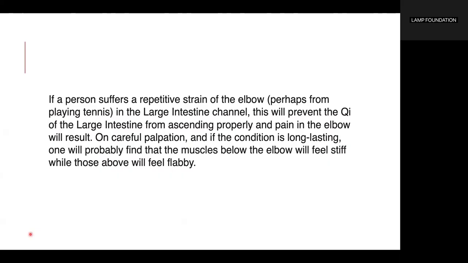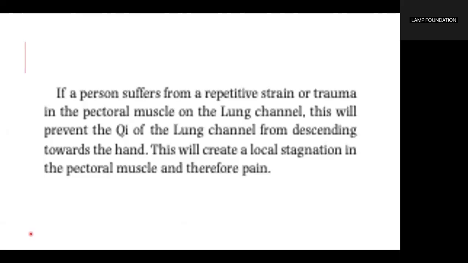On careful palpation, and if the condition is long-lasting, one will probably find that the muscles below the elbow will feel stiff, while those above will feel flabby. If a person suffers from a repetitive strain or trauma in the pectoral muscle on the lung channel, this will prevent the qi of the lung channel from descending towards the head. This will create a local stagnation in the pectoral muscle and therefore pain.